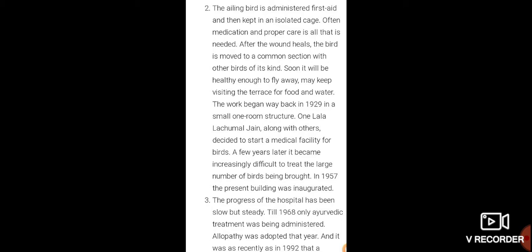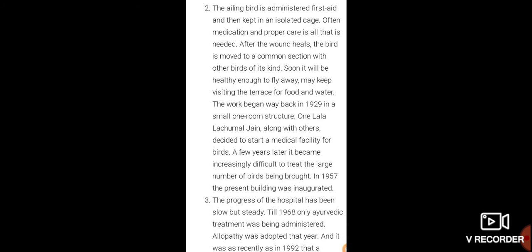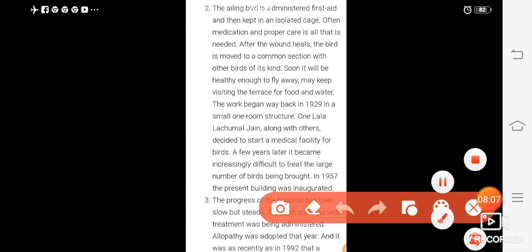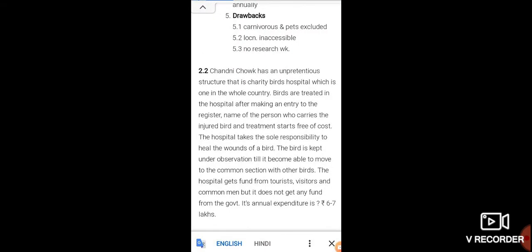Progress of the hospital has been slow but steady, as is fitting for a noble mission. Till 1968 only Ayurvedic treatment was given. Allopathy was adopted that year, and more recently, in 1992, other facilities have been provided in this hospital. So this is the process.